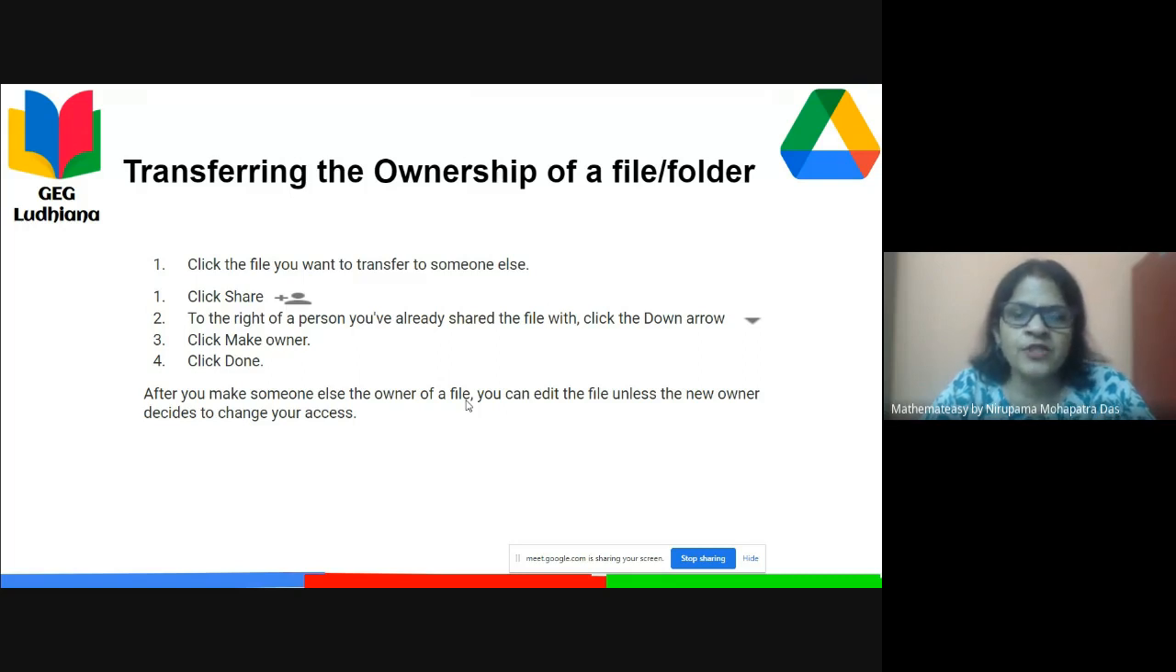Then transferring ownership, I told you: click the file you want to transfer, click share, and where you have editor, below that we have the option of making that person owner. After you make someone else the owner of a file, you can edit the file unless the new owner decides to change your access. Once you transfer the ownership, it depends upon that person. That person may remove you from your own file or give you access as only viewer.